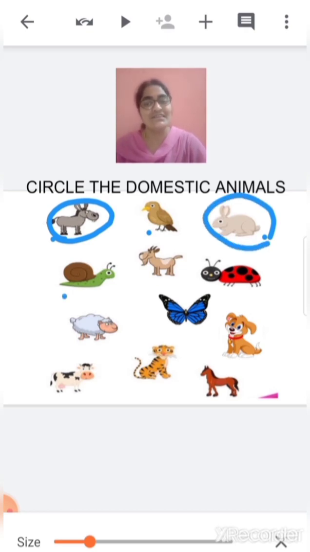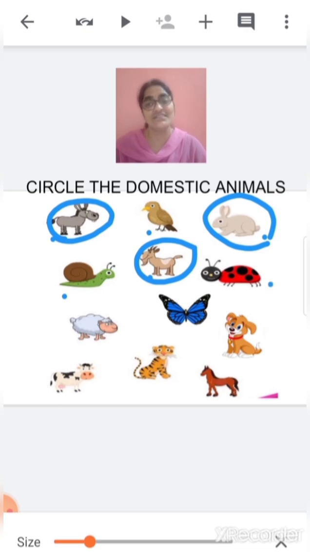Now what is this? This is a snail. Is snail a domestic animal? No, you will not circle it. Now what is this, children? This is a goat. Is goat a domestic animal? Yes. So we are going to circle it.